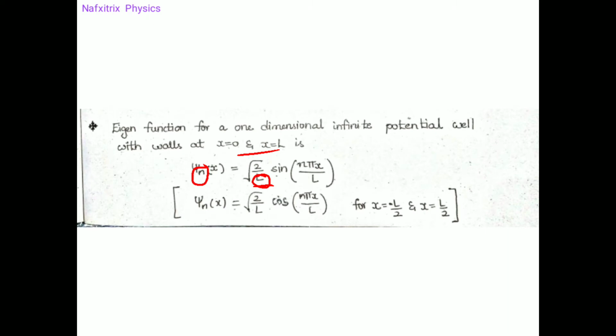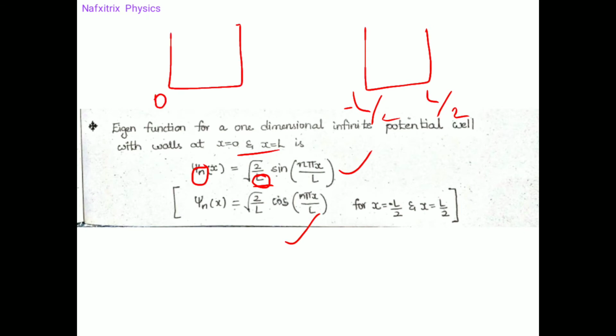This is the function we need to use for this potential. But if the edges were minus L by 2 to plus L by 2, then it would have been cos n pi x by L. Using the sine formula for 0 to L, sine pi by 2 is 1. If in the place of x we substitute L by 2, L gets cancelled, giving n pi by 2. For the first energy state we get sine pi by 2, which is 1, because it is the maximum.